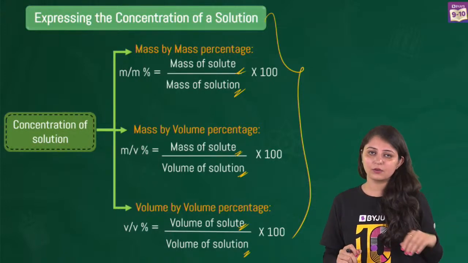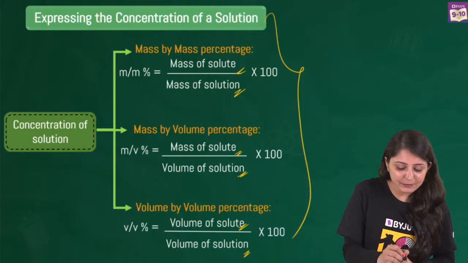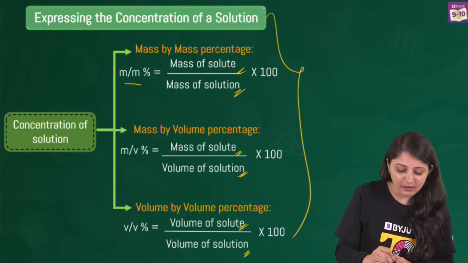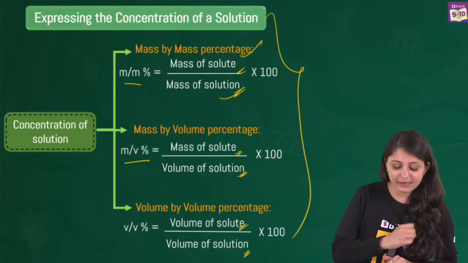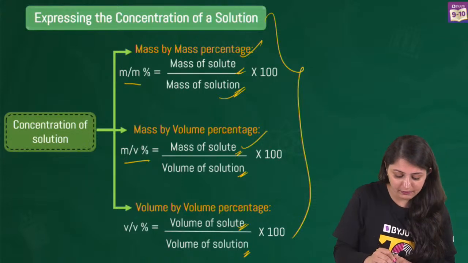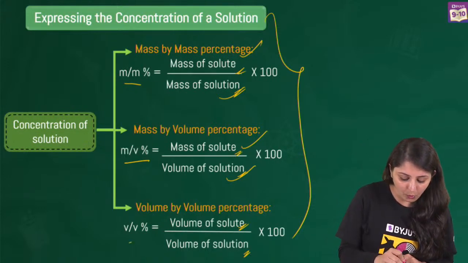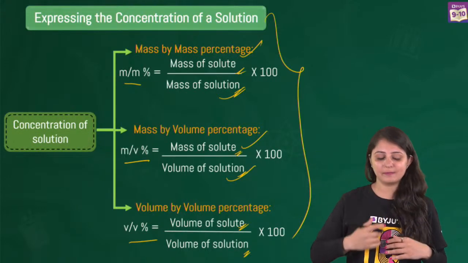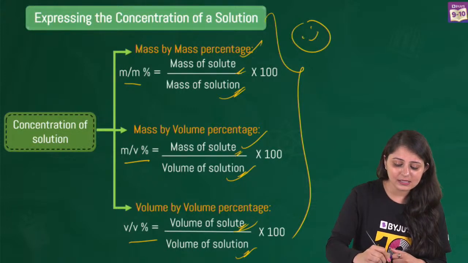It's solute divided by solution, but what is there in solute and what is there in solution? When we talk about mass by mass, we take mass of solute divided by mass of solution into 100. When we talk about mass by volume, we take mass of solute divided by volume of solution into 100. And when we talk about volume by volume, we take volume of solute divided by volume of solution into 100. I think this is pretty easy.